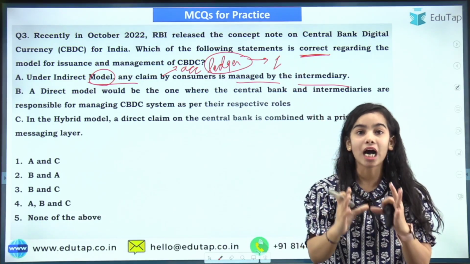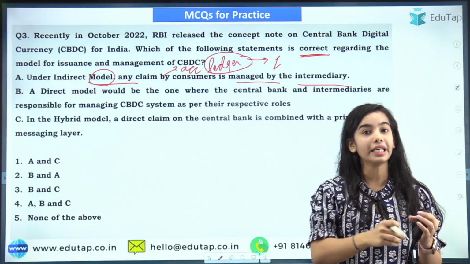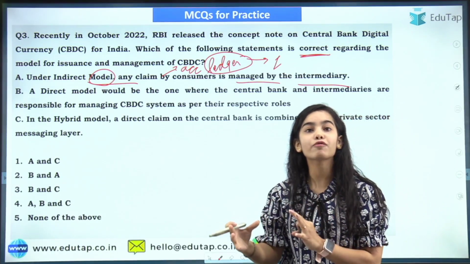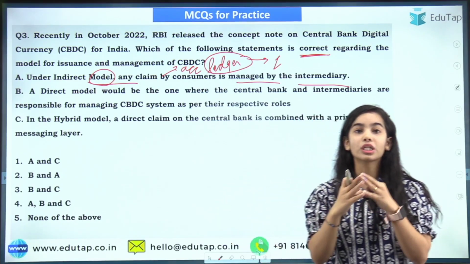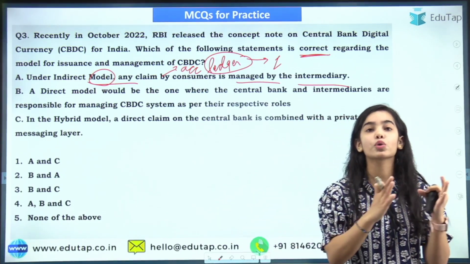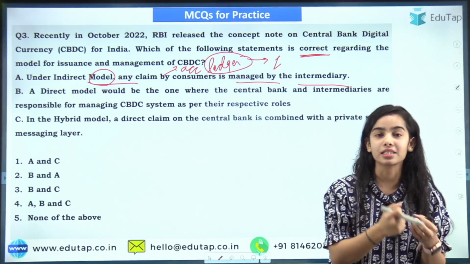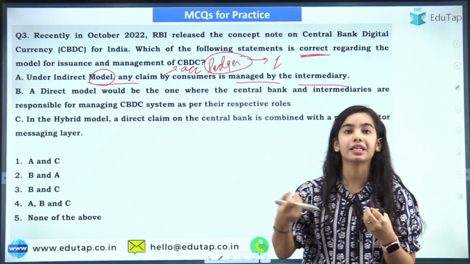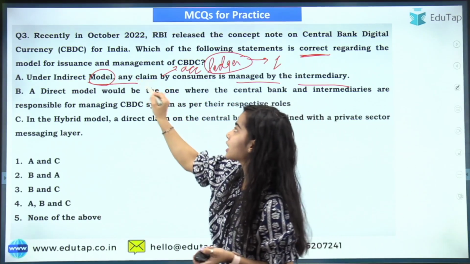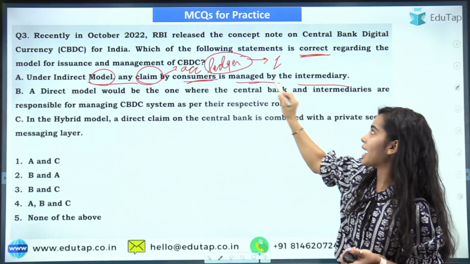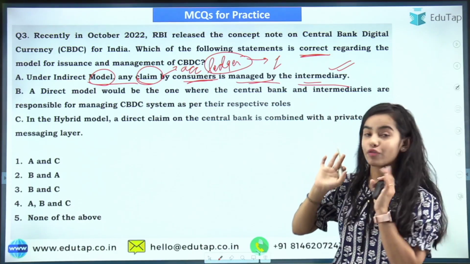The intermediary has all the information regarding the transactions, or how the money is going. So the claim, the complaint will also go to the intermediary, because the intermediary has the information and is connected with the people. So under the indirect model, the claim or complaint by the consumers is managed by the intermediary. This is correct. So the first statement is correct.